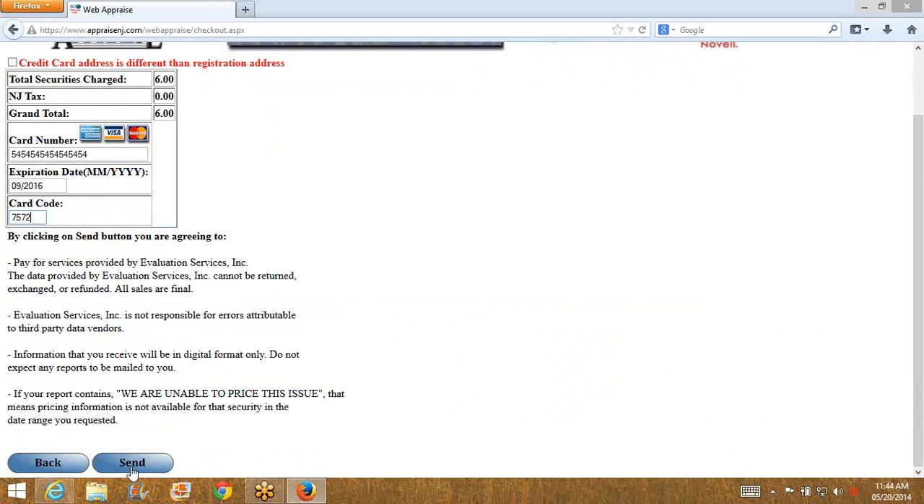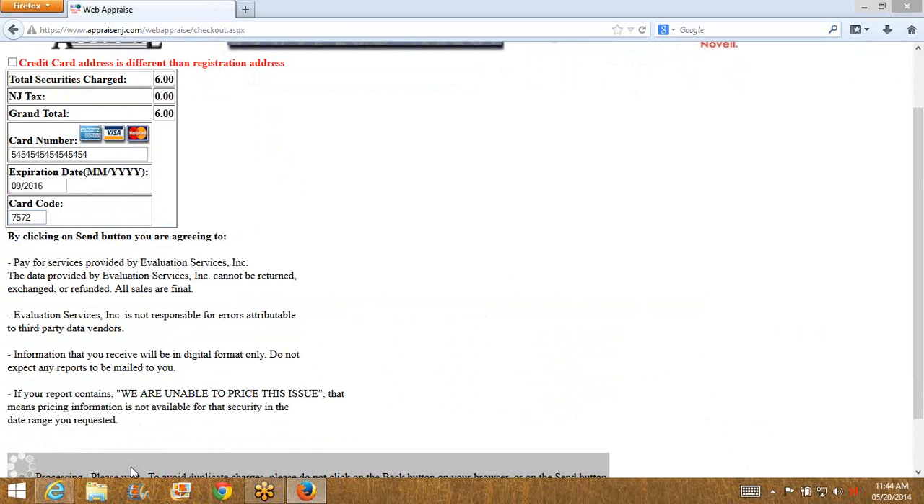Just some basic disclaimers down here. You pay for the services. The data is provided by us and cannot be returned, exchanged, or refunded. We're not responsible for any errors attributable to third-party vendors. Information you receive will be in digital format only. We've actually had people expect a hard copy to come by mail. That's not going to happen. And if it says we are unable to price this issue, that means that pricing information was not available for the security on the date range that you requested.